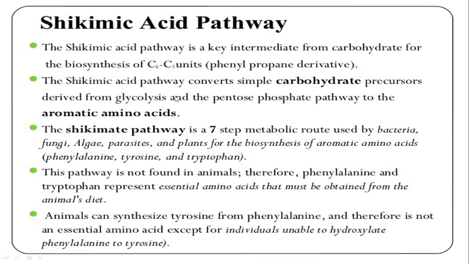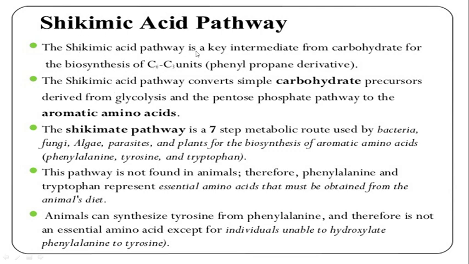amino acids. So, from carbohydrate precursors which are derived from the glycolysis cycle, we have seen how the carbohydrates are produced. So glycolysis is the process used for formation of those carbohydrate precursors, and these carbohydrate precursors produced from glycolysis or the pentose phosphate pathway will be converted to aromatic amino acids. So in the formation of amino acids from carbohydrate precursors, shikimic acid is an intermediate.